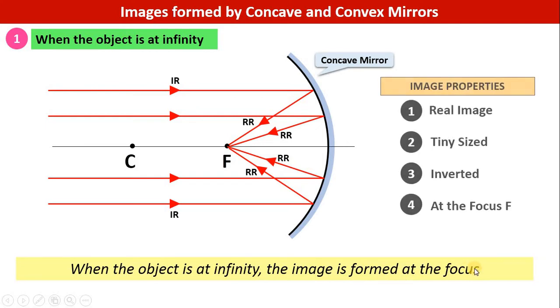And the summary is that we will write down the 4 image properties in each case. Point 1, the image is real because the reflected light rays are actually intersecting, that is why the image is real. The size of the image is tiny, it's a small size image, and it is an inverted image and it is formed at the focus. Why this image is inverted will be more clear in the next cases. Let's go to next case number 2.